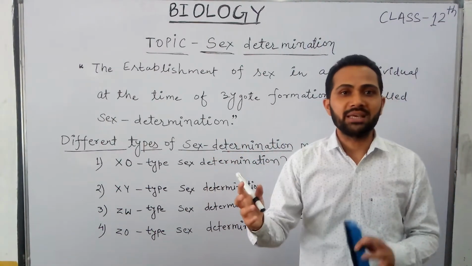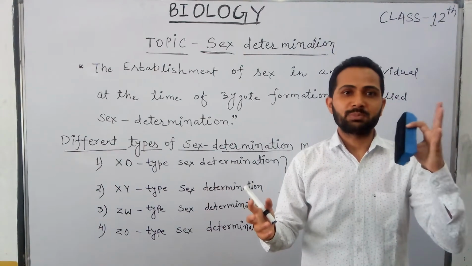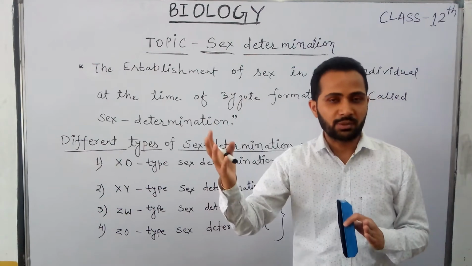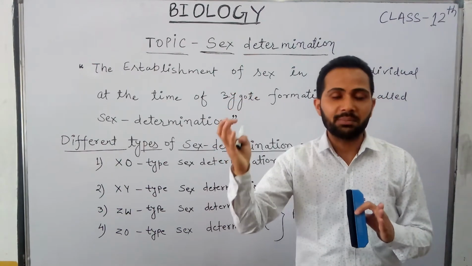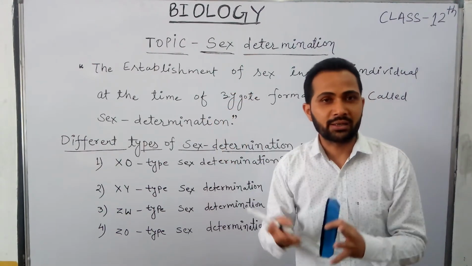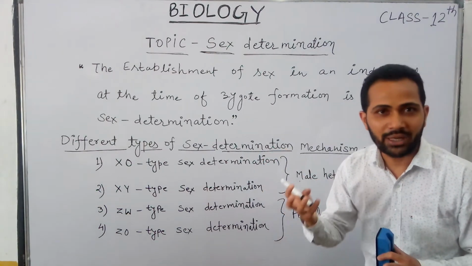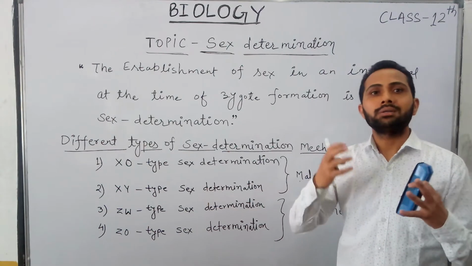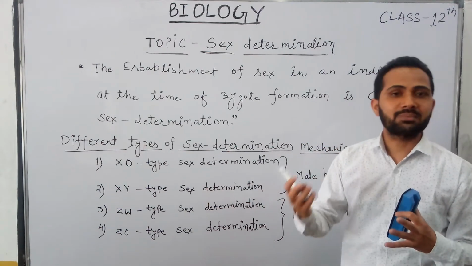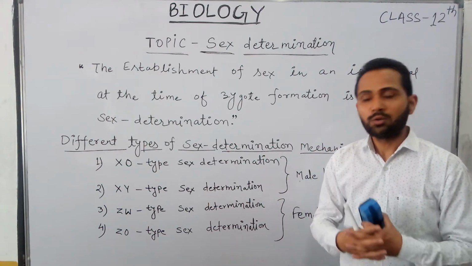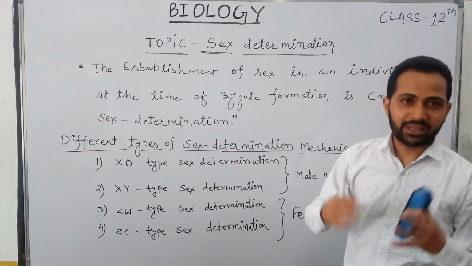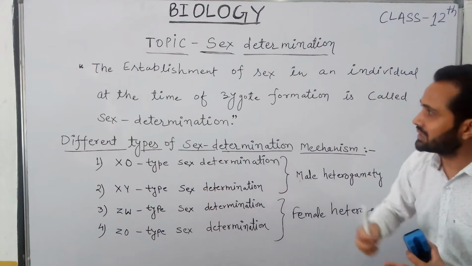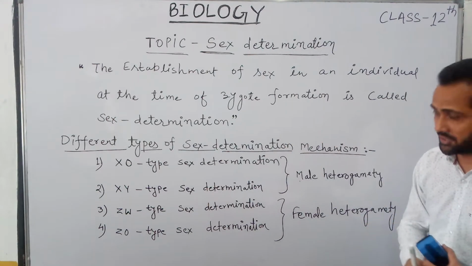Like in the case of human beings, one gamete is called the sperm, which is received from the male parent, and the egg or ovum is another gamete which is received from the female parent. When fertilized, it becomes a diploid structure which is called zygote. And so the sex is decided or determined at the time of zygote formation. So it is a very important process, the establishment of sex in an individual at the time of zygote formation.